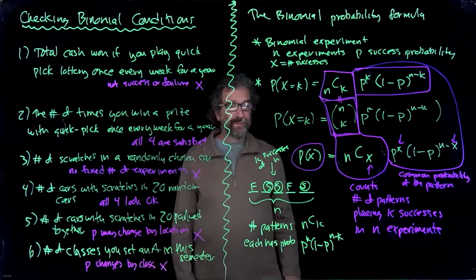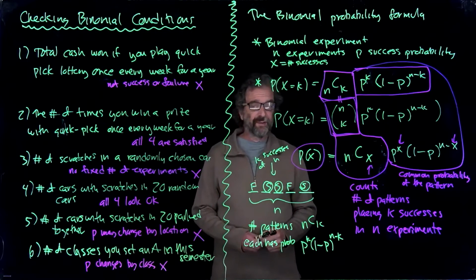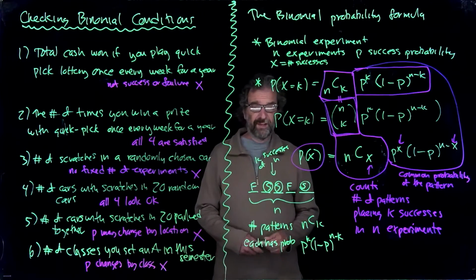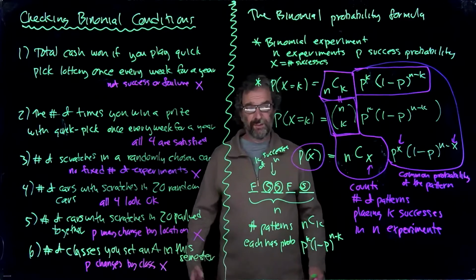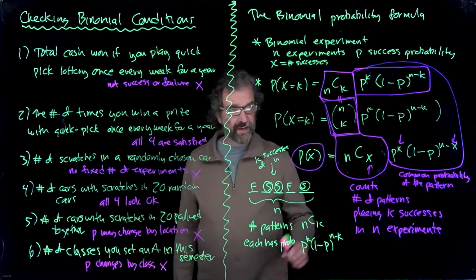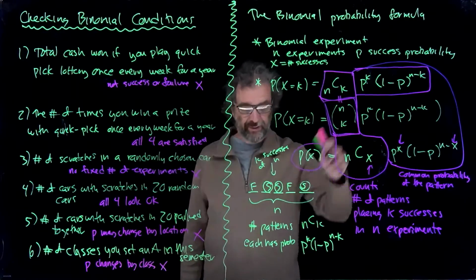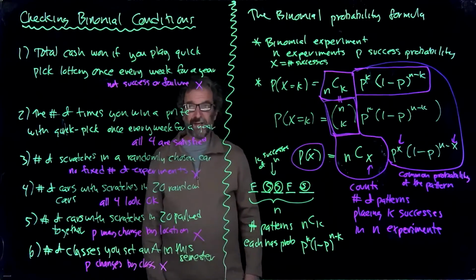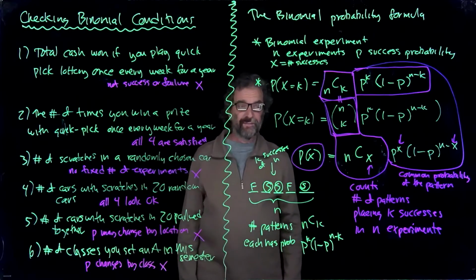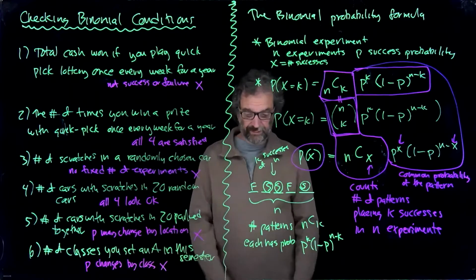The first number counts the number of patterns, and the second number counts the common probability. And that allows us to compute binomial probabilities pretty easily. I've got a way to do this on my calculator, and that's not hard to do. We'll be doing that shortly. This is an exciting time because we get to combine a lot of ways of thinking into something that's quite useful, as we'll see in a minute.